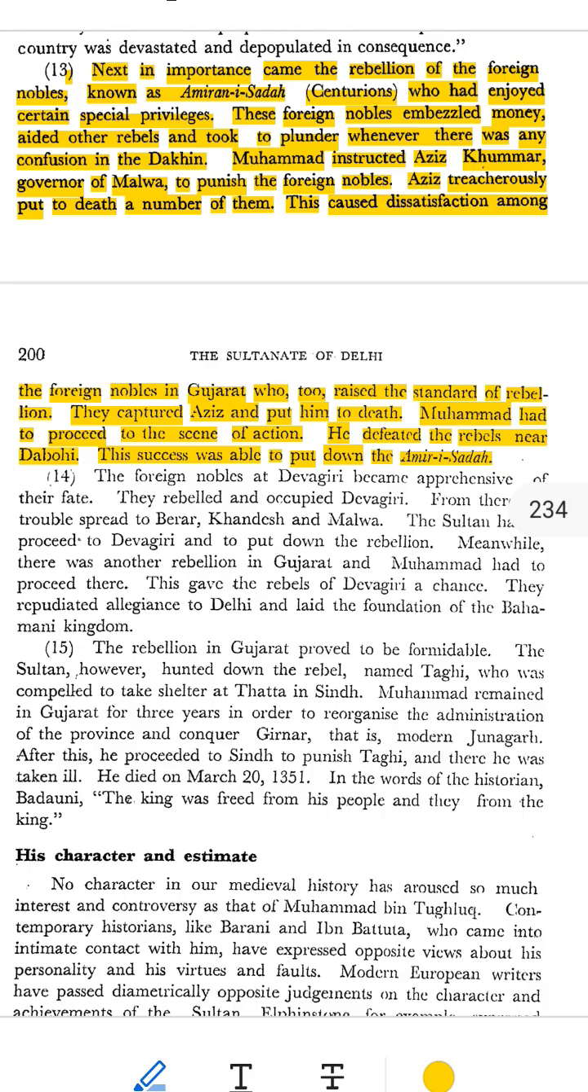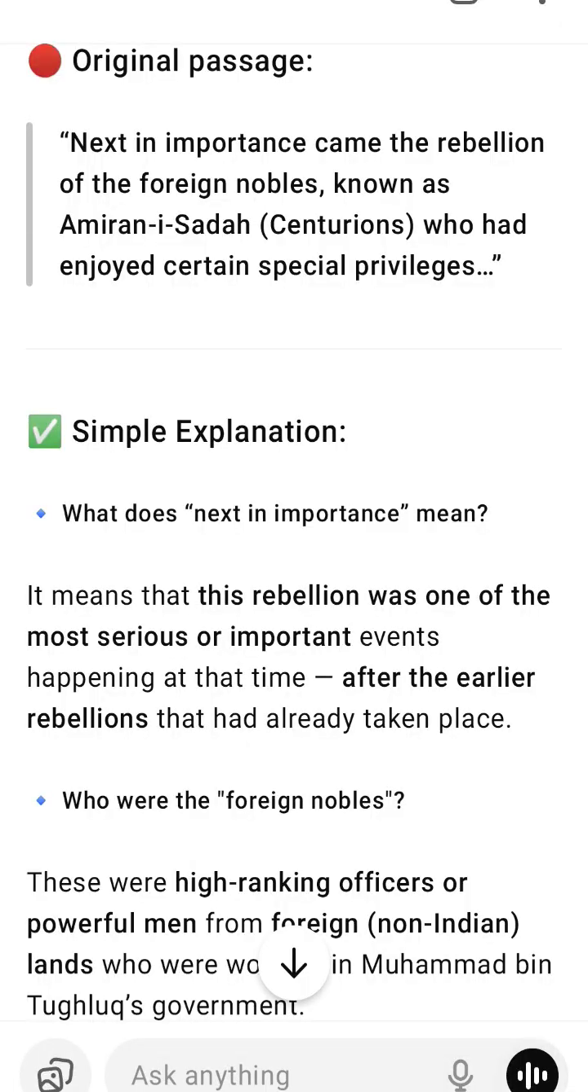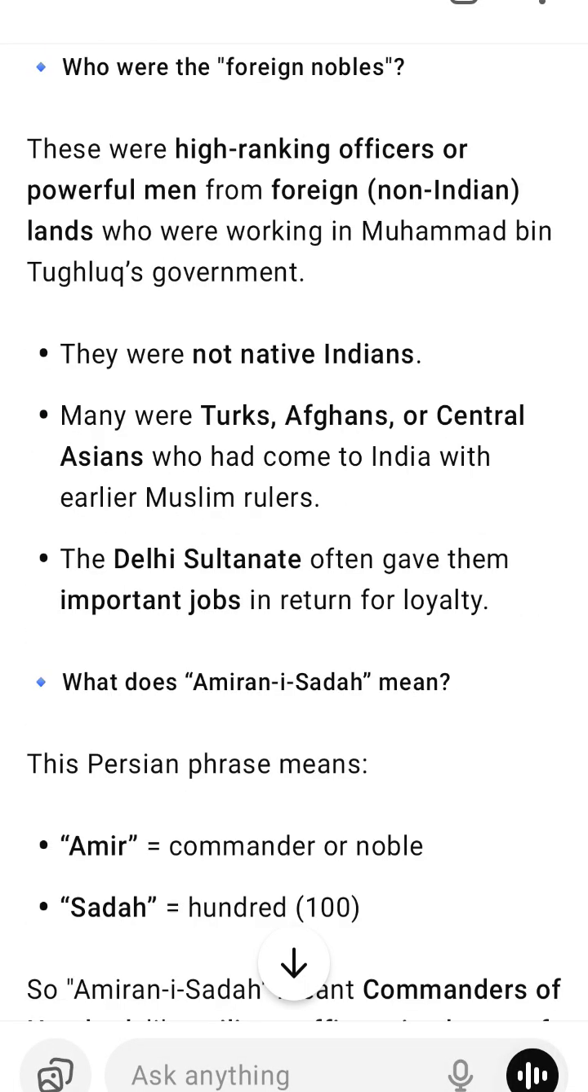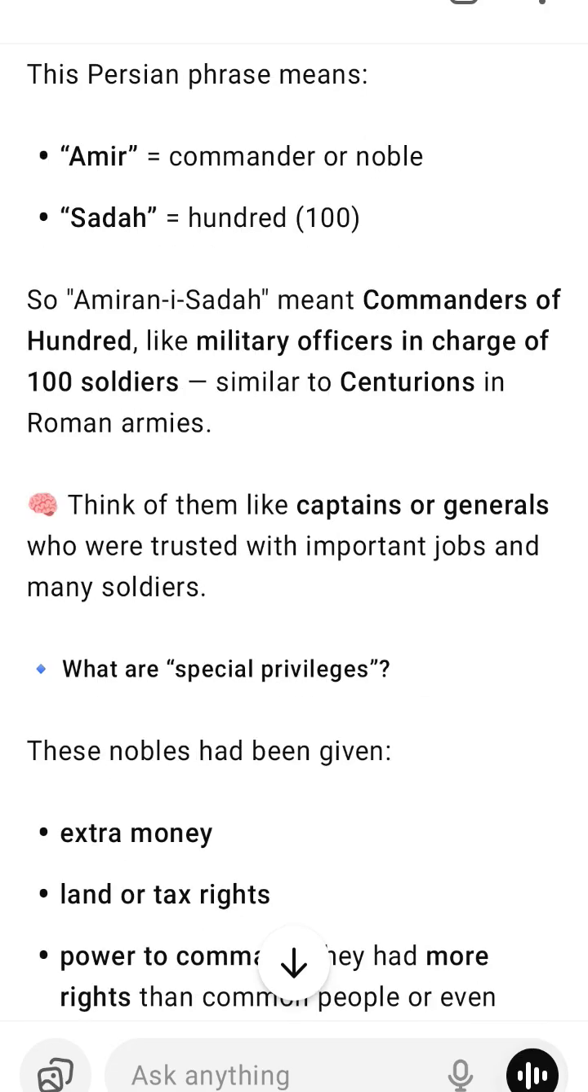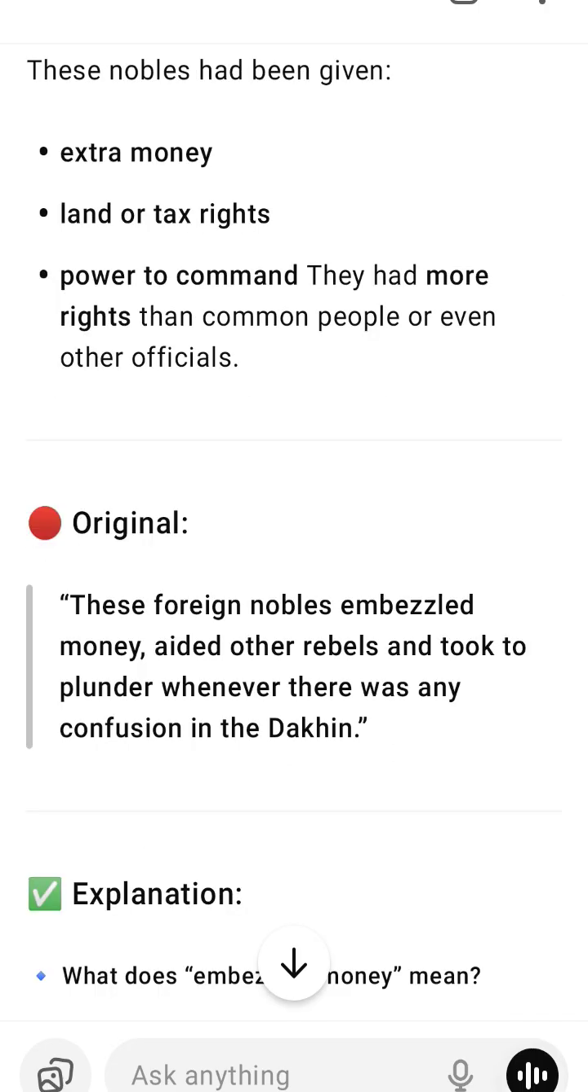Here is a great, deep, and detailed summary of the topic you asked about: the rebellion of the foreign nobles, Amiran-i-Sada, during the reign of Mohammad bin Tughlaq, in the simplest and clearest way possible. Background context. Who were the Amiran-i-Sada? Amiran-i-Sada literally means centurions.